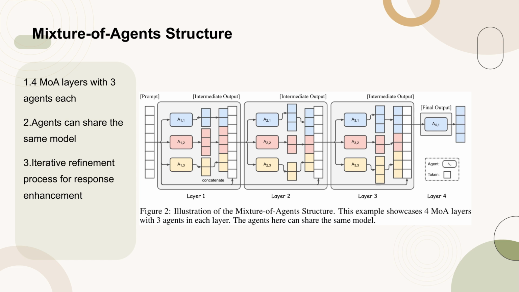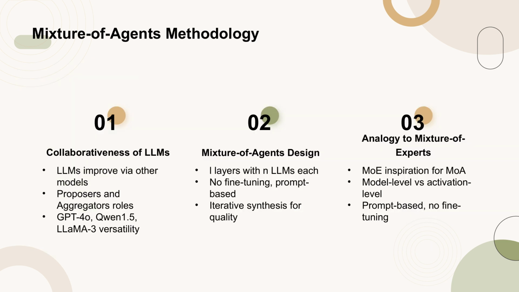These agents can utilize the same model for processing. The MOA methodology involves an iterative refinement process where responses generated by agents in one layer are further refined by agents in subsequent layers, aiming to enhance the overall quality of the output. The Mixture of Agents methodology leverages the collaborative nature of large language models, LLMs.